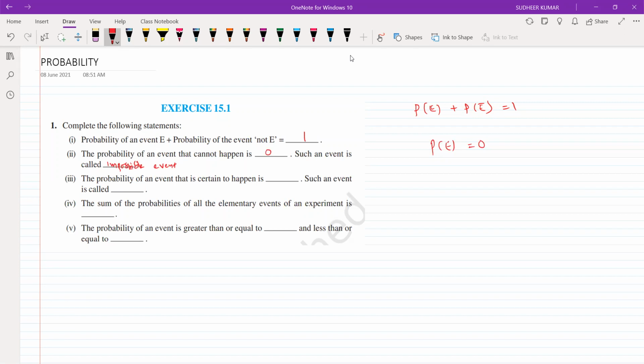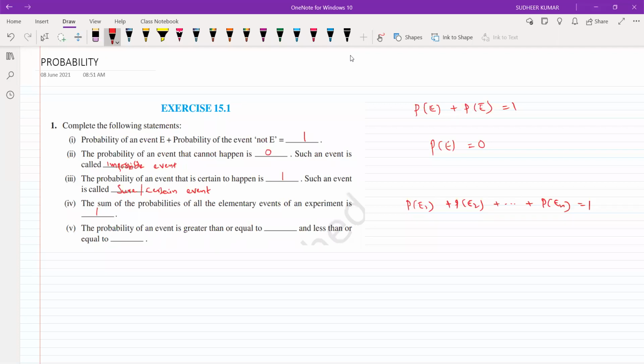The probability of an event that is certain to happen is 1. Such an event is called a certain event, or sure event. Next, the sum of the probabilities of all the elementary events of an experiment is 1. So P of E1 plus P of E2 and so on, plus P of En is always 1.